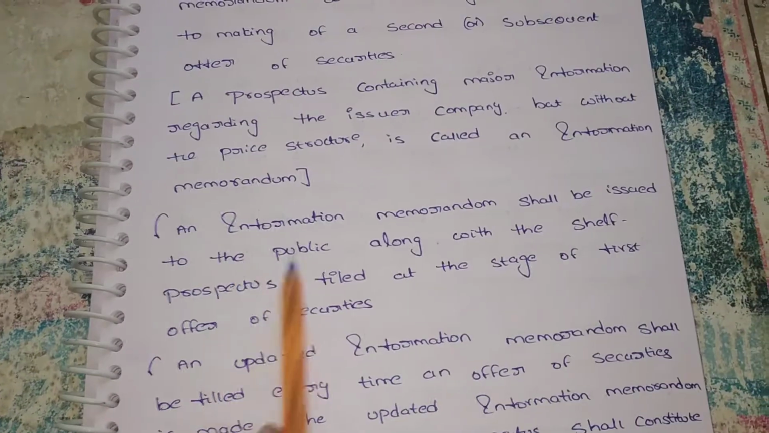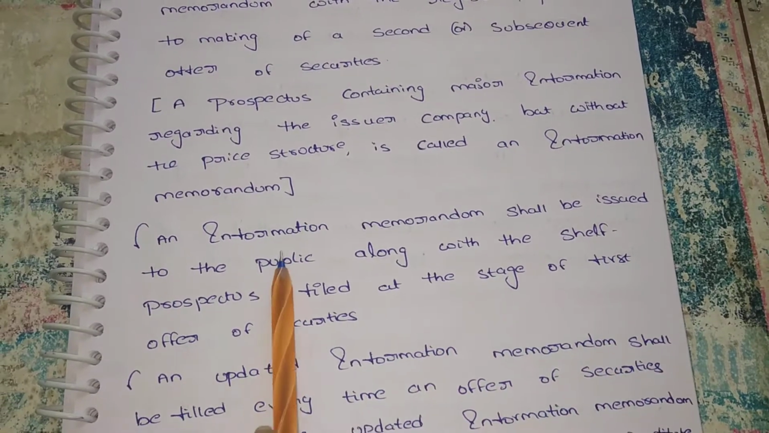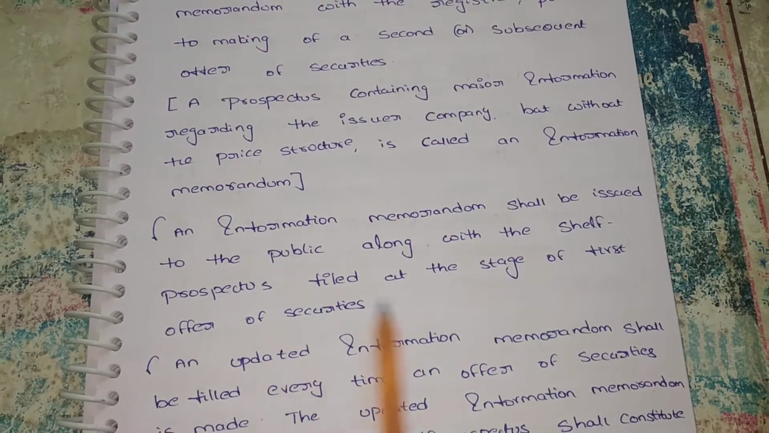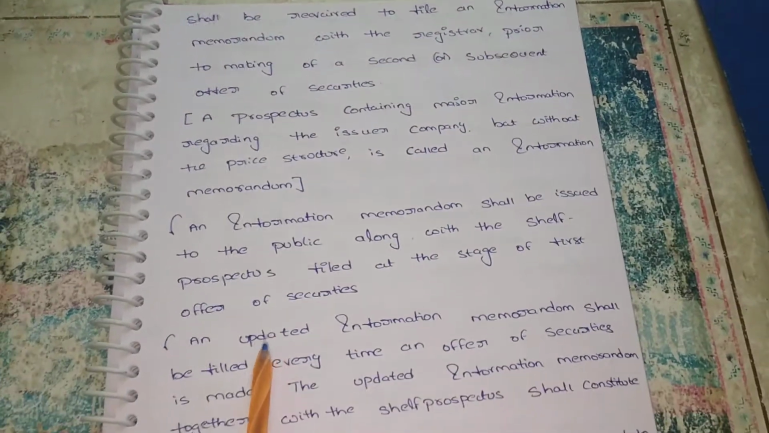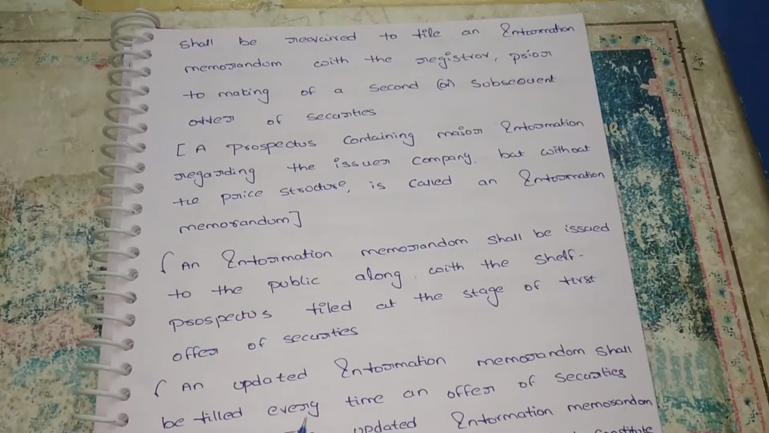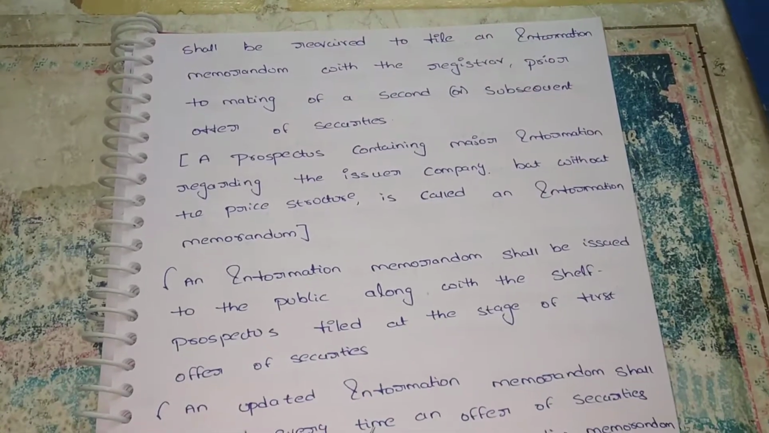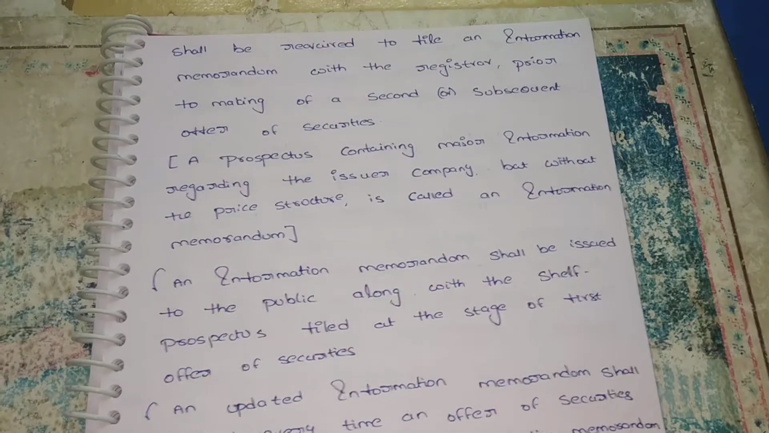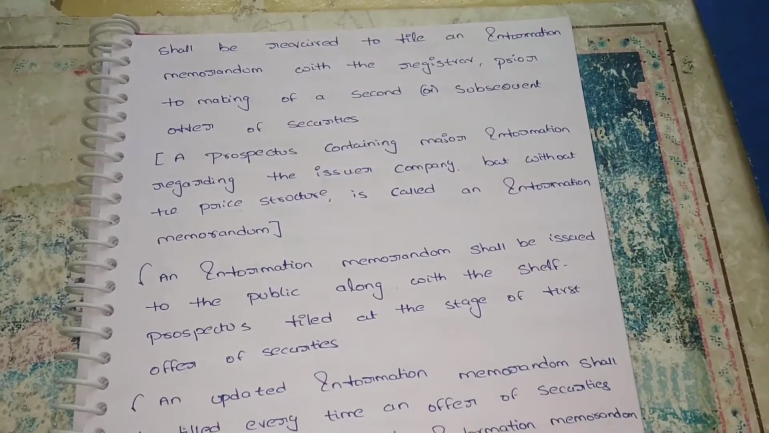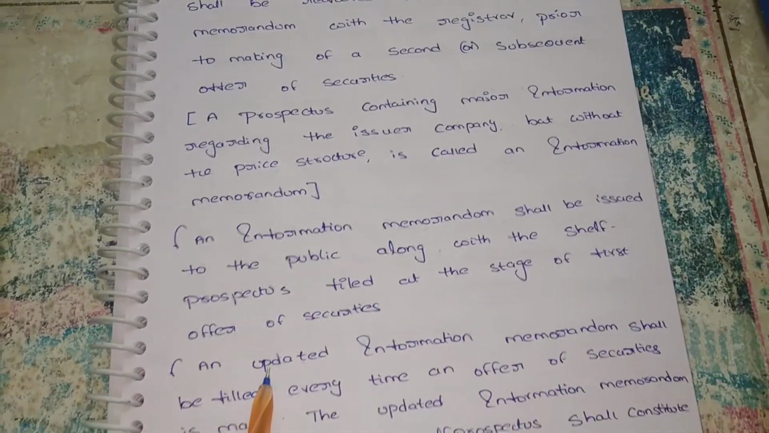Next, an information memorandum shall be issued to the public along with the shelf prospectus filed at the stage of the first offer of securities. While we are issuing the second time, we have to issue the previous one as well. First we issued the prospectus in January. Along with that prospectus, we have to issue the information memorandum. Both are issued at the time of the second issue of shares.